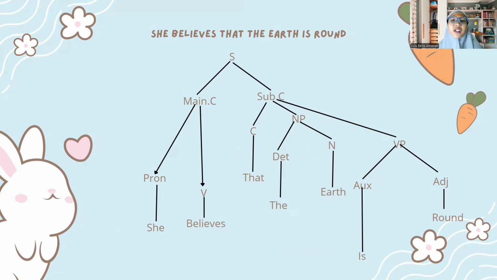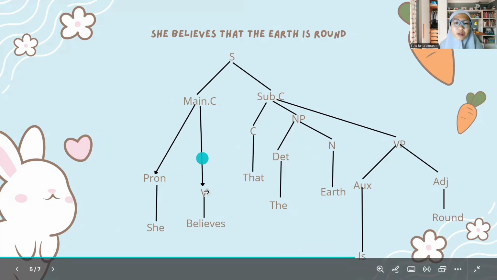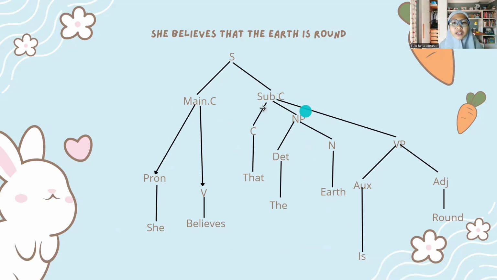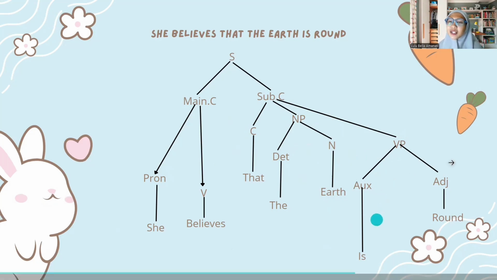Fourth: she believes that the earth is round. The sentence consists of a main clause and a subclause. The main clause has the pronoun she and the verb believes. The subclause consists of the complementizer that, a noun phrase, and a verb phrase. The noun phrase consists of determiner the and noun earth. The verb phrase consists of auxiliary is and adjective round.